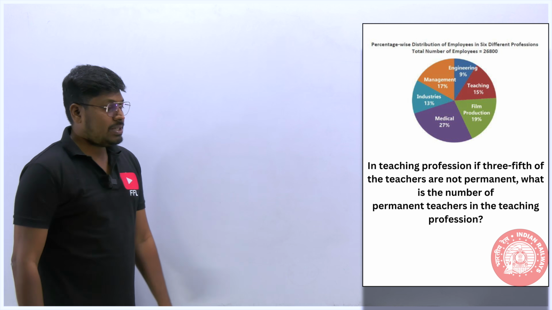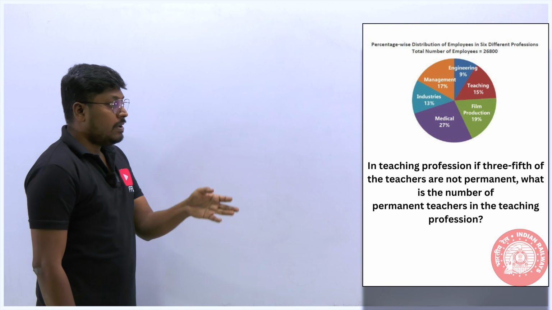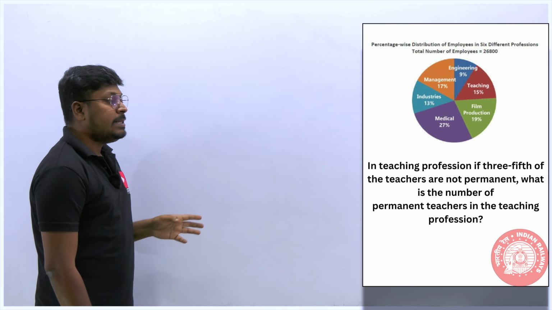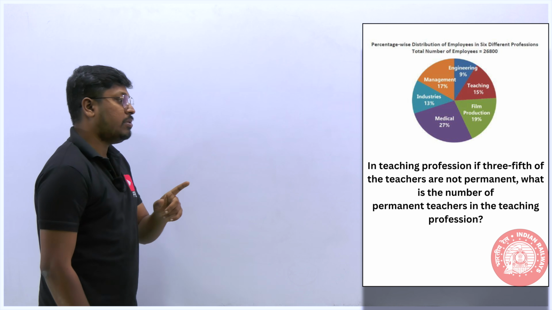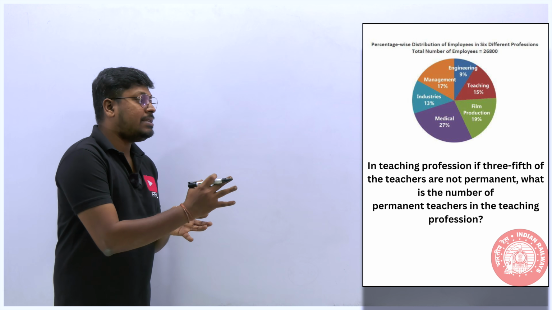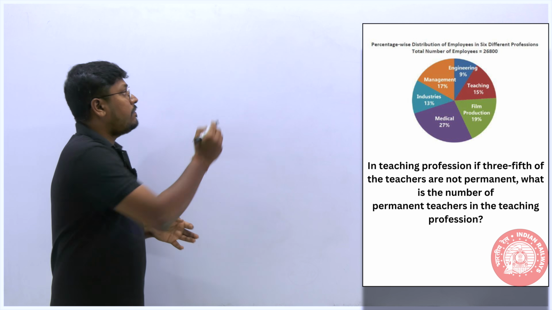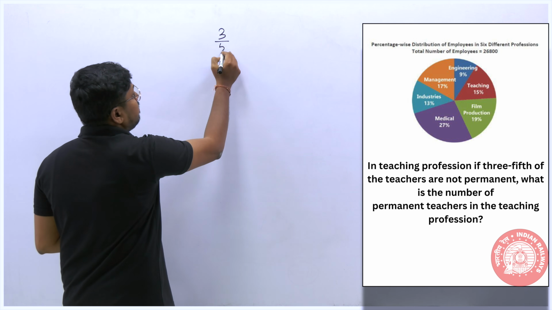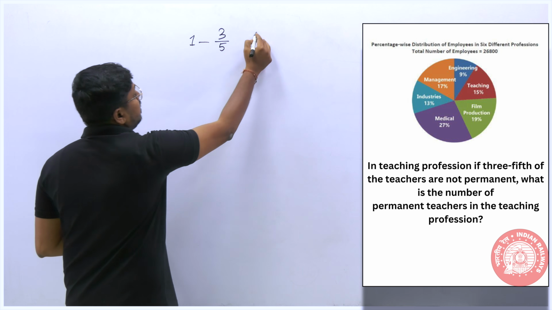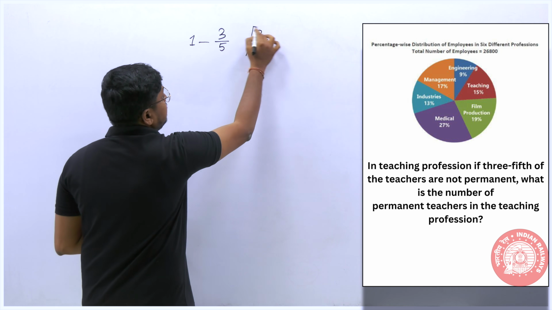So next question: in a teaching profession, if 3/5 of the teachers are not permanent, what is the number of permanent teachers in the teaching profession? See, out of the total teaching profession, 3/5 of the teachers are not permanent. So from the total one, when you subtract 3/5, the remaining will be 2/5. So 2/5 of the teachers are permanent.